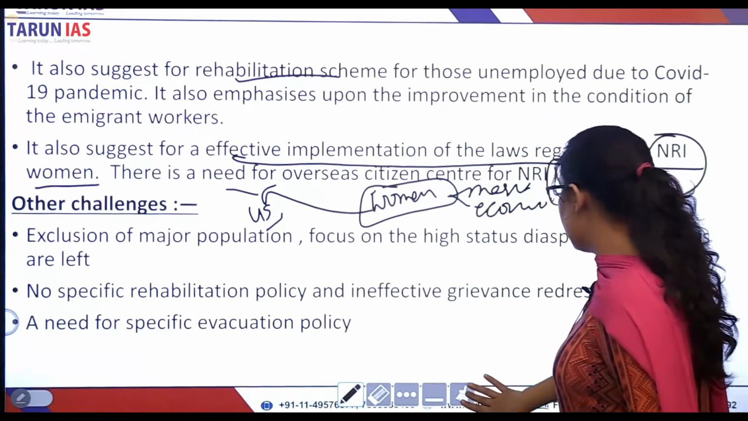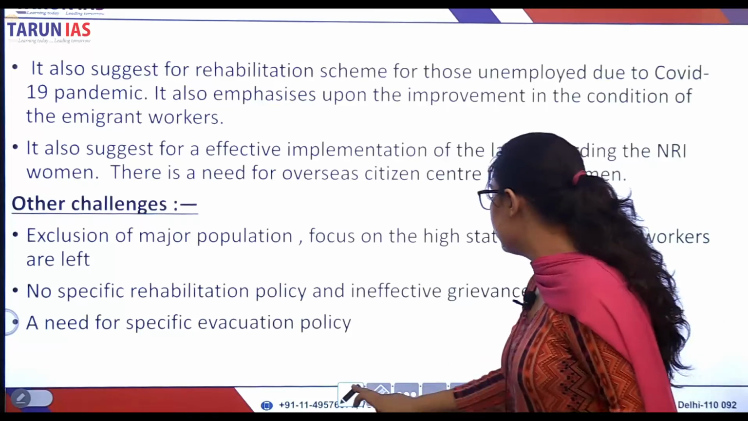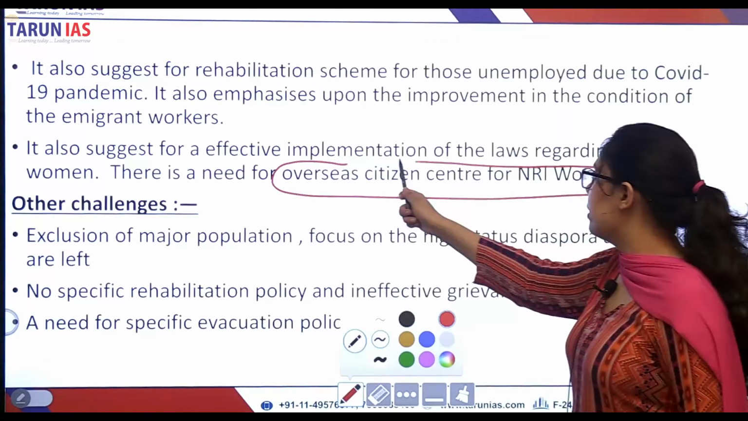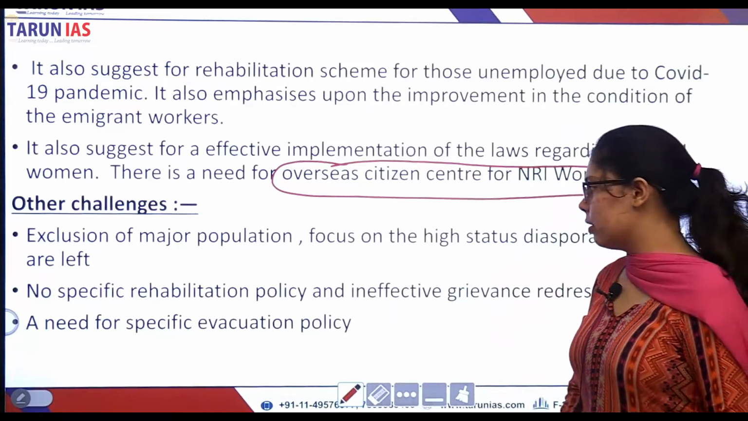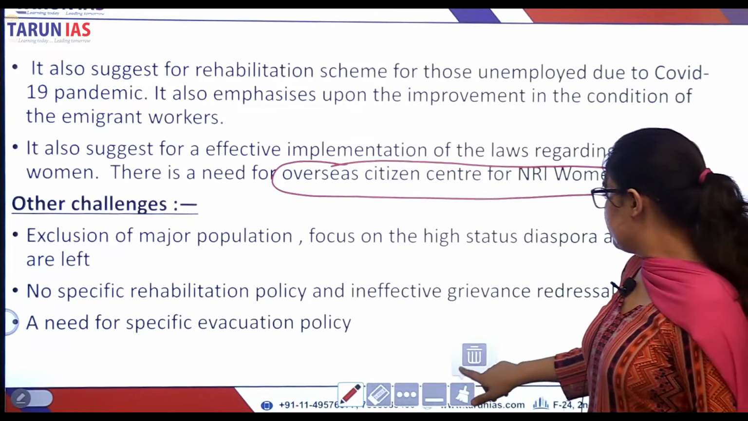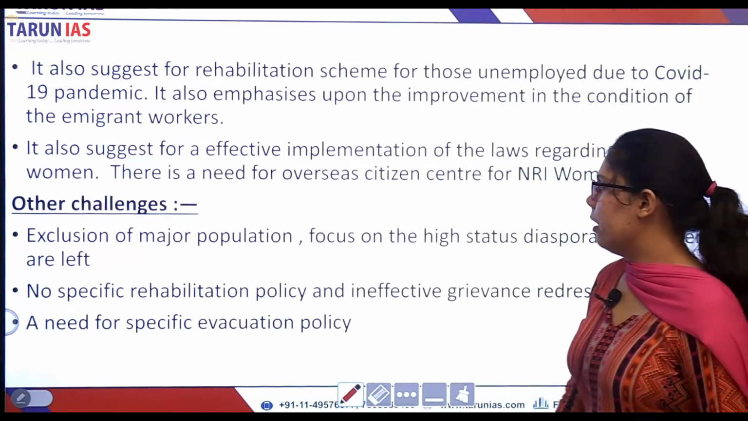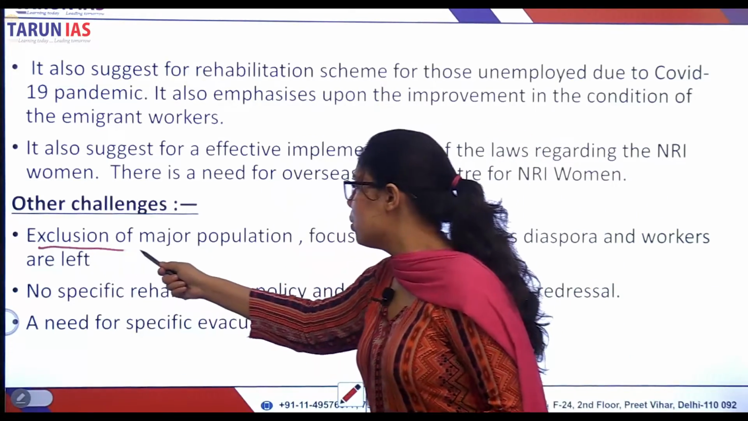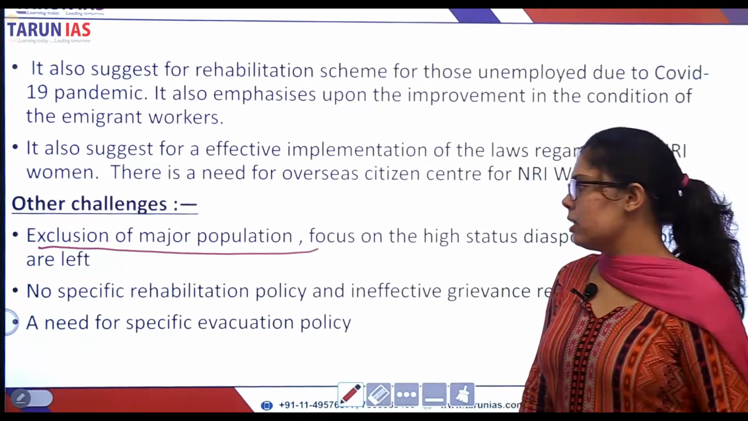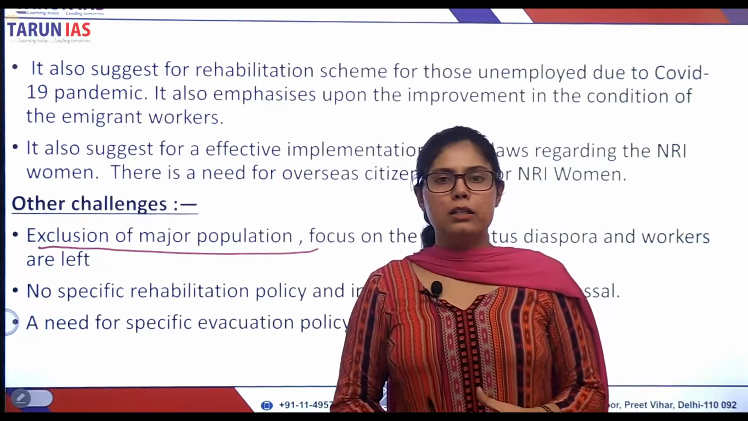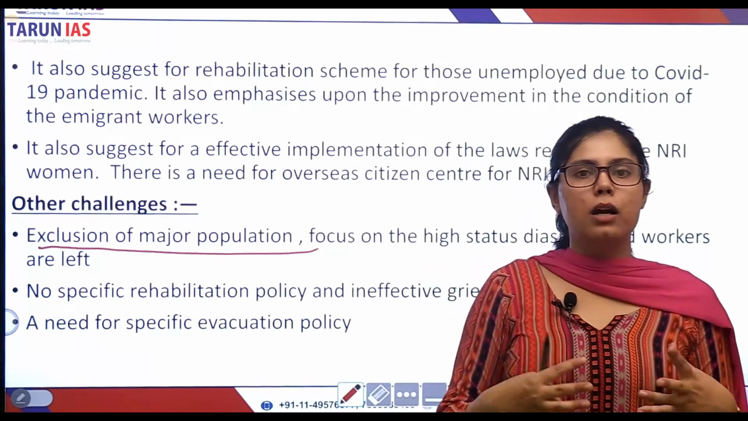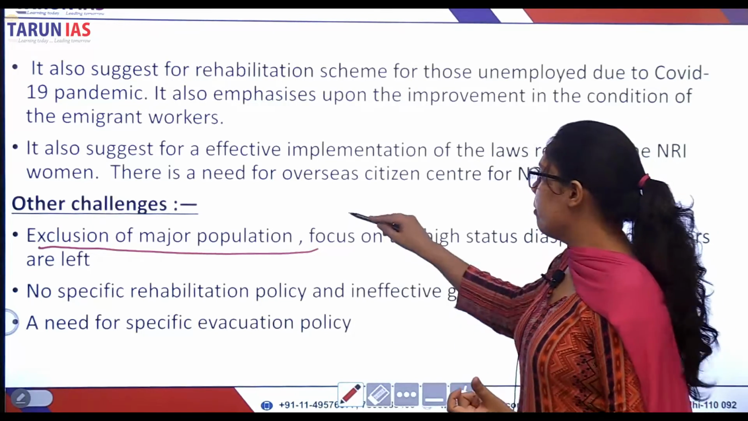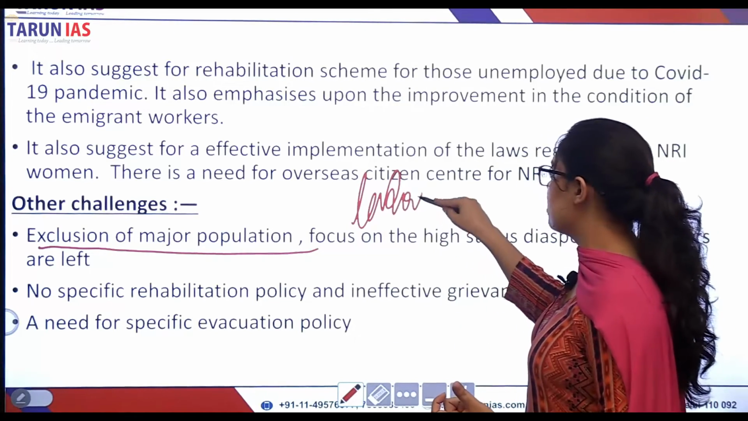And it also suggests that the government of India should build an overseas citizen center for NRI women, right? These are the recommendations. Another challenge the report has taken into consideration is the exclusion of a major population. You see, the focus of the media and the focus of the citizens of India overall is mostly on the highly skilled population. What about the laborers who are working in the Gulf countries?